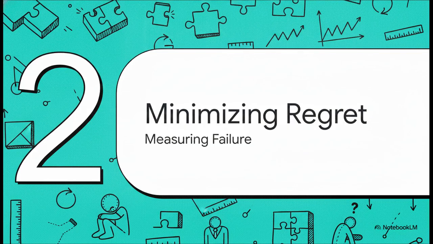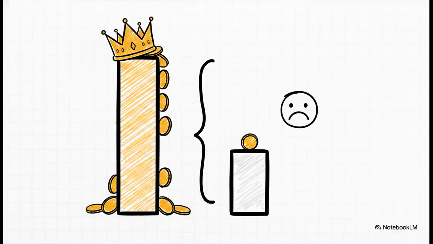Moving into Section 2, defining and minimizing regret. To solve this impossible puzzle, mathematicians needed a clear metric to measure failure. Now, what's really fascinating here is how this translates a deeply human emotion into a simple, cold, mathematical formula that we want to minimize over time. Regret, in this context, is simply the difference between the reward you would have received if you had played the absolute best machine every single time and the reward you actually got.